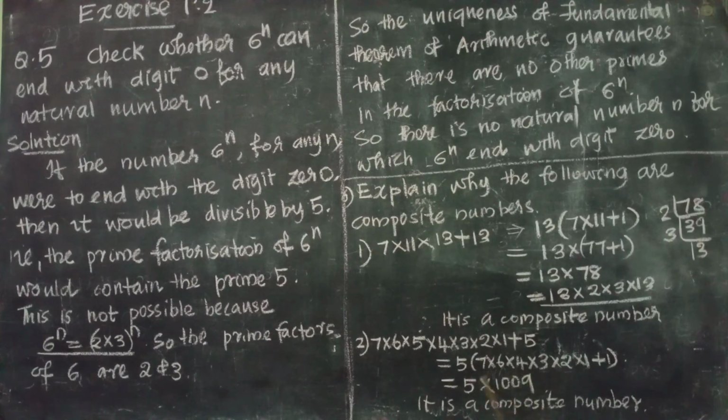1009 is a prime number. 5 is also a prime number. So we got a product of primes. Therefore, it is a composite number.